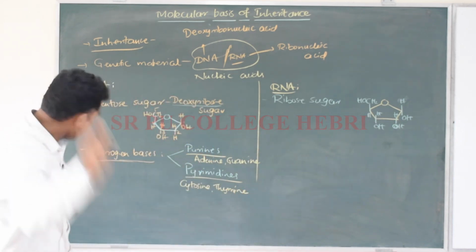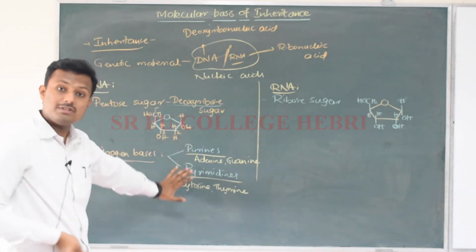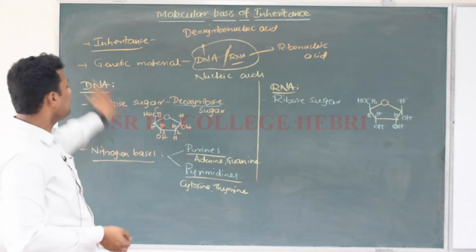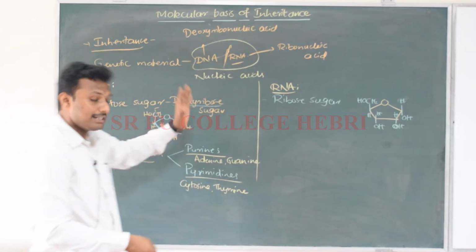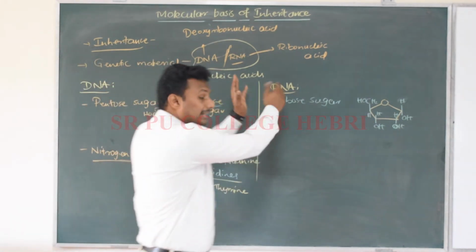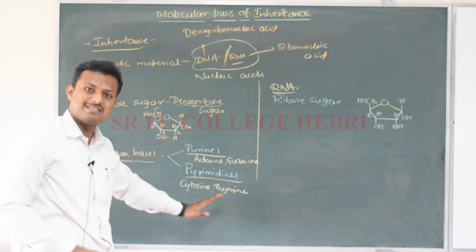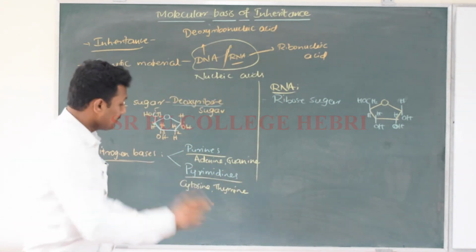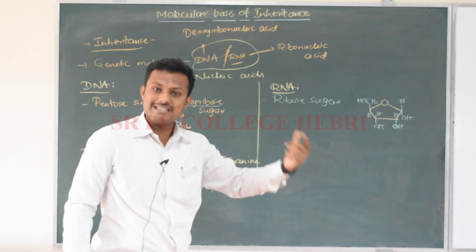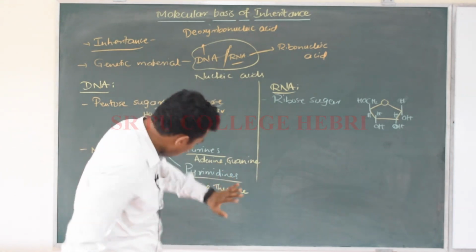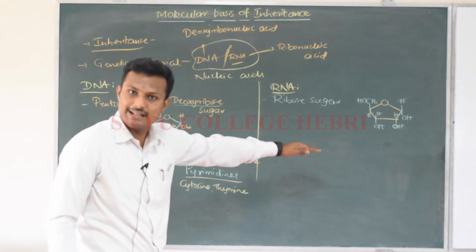So the nitrogen bases that make the DNA are adenine, guanine, cytosine and thymine, whereas the nitrogen bases that make the RNA molecule are the same purines and pyrimidines, with only one difference. Thymine is replaced by another nitrogen base called uracil. So instead of thymine, there is uracil in the case of RNA.